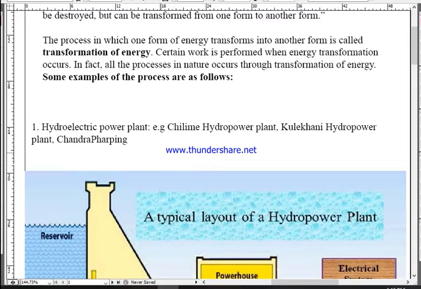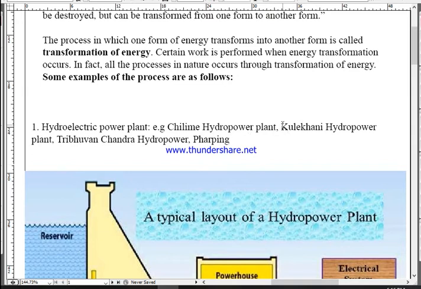Tribhuvan Chandra hydropower, Thorping. Okay, among these hydropower plants, Tribhuvan Chandra hydropower or Thorping hydropower is the nearest to us. You can easily visit there. Yes, and then after that Kulekhani hydropower is also there. You can get there in the same day. It takes around 3 hours by bus to get there. Yes, so you can visit there as well.